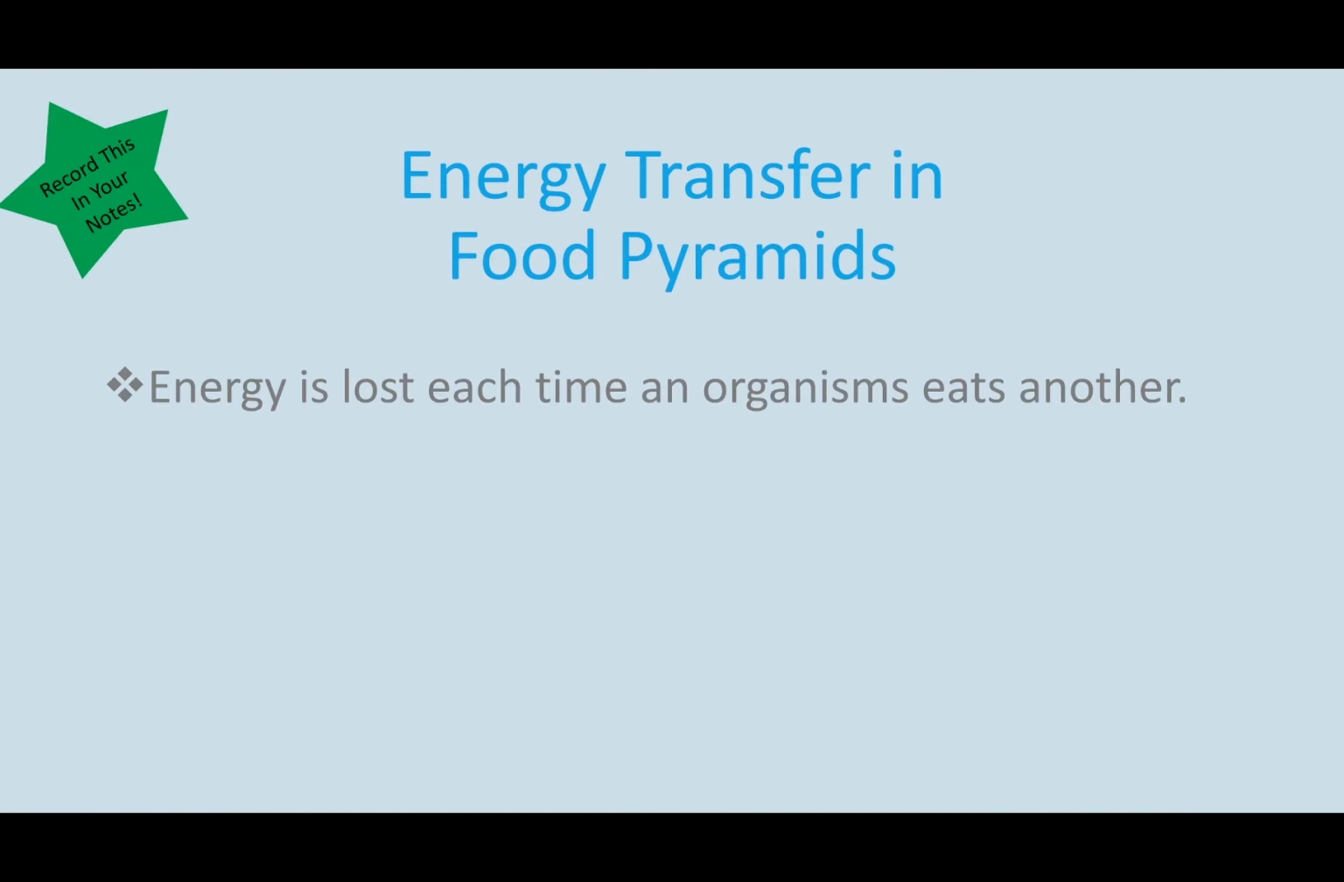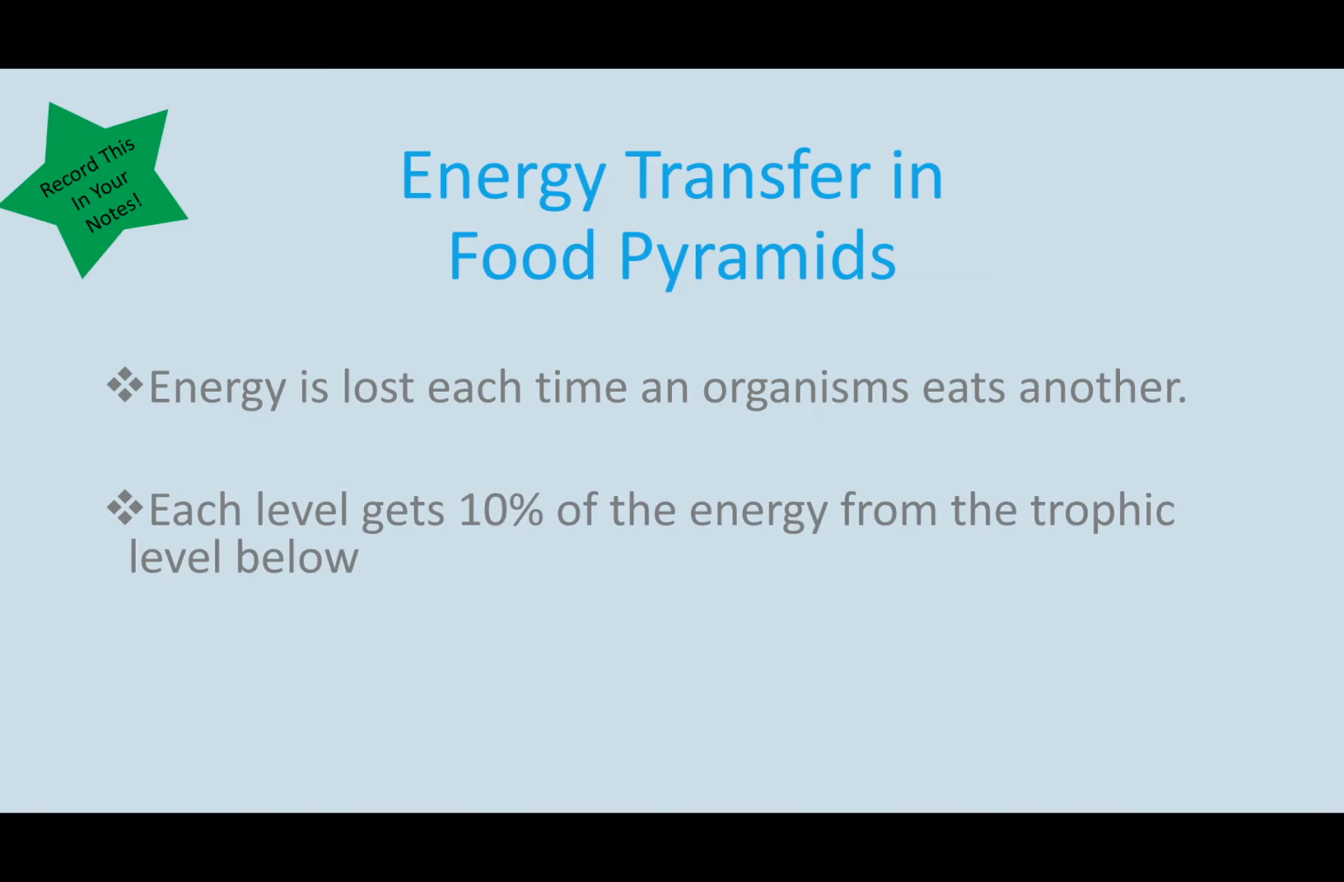So in an energy transfer in food pyramids, energy is lost each time an organism eats another. So as herbivores eat plants, they don't get all the energy from that plant. Some of it is lost. Same thing as something eats a herbivore. Some of that energy is lost. They don't get all the energy from the organism.